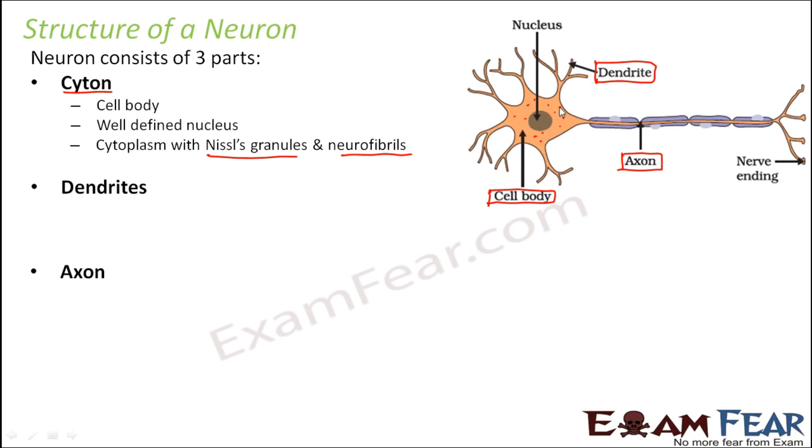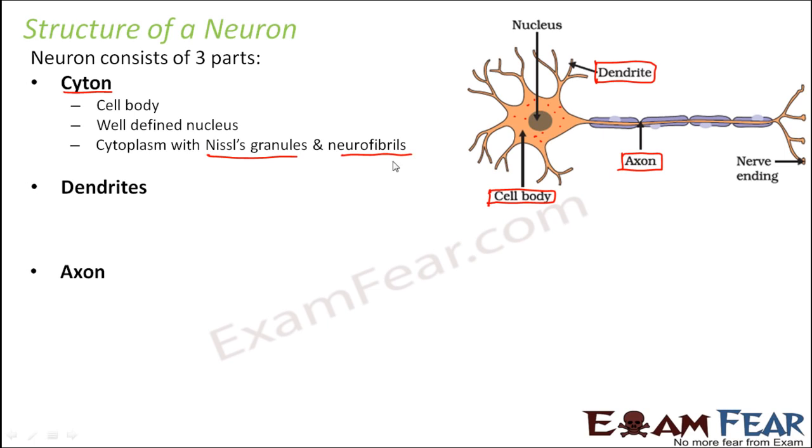You can compare them with the rough endoplasmic reticulum present inside any cell of the body. Those rough endoplasmic reticulum have ribosomes, and ribosomes are the site for protein synthesis. So here also these Nissl granules are like the rough endoplasmic reticulum.